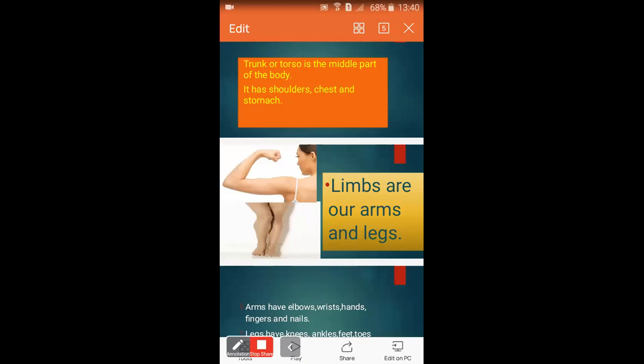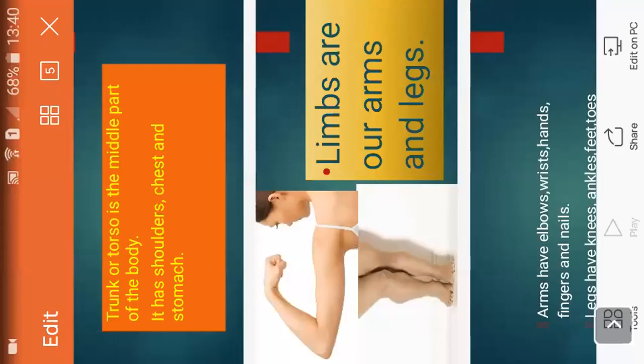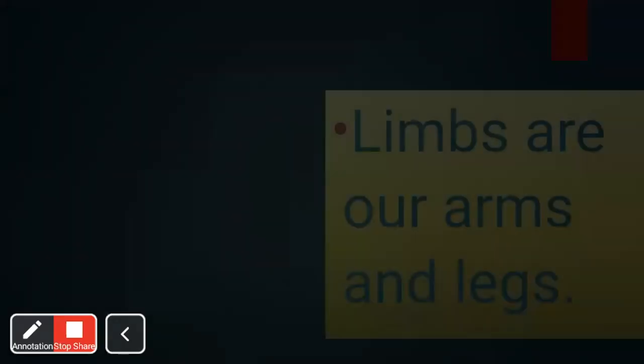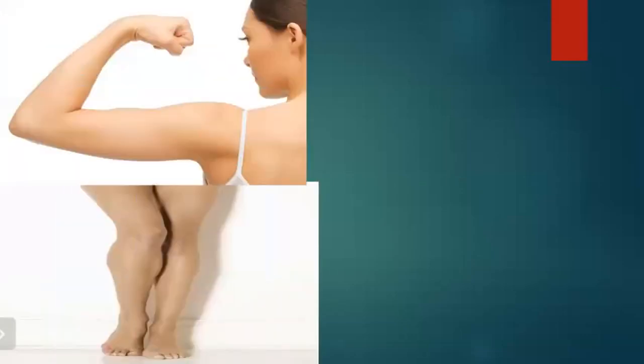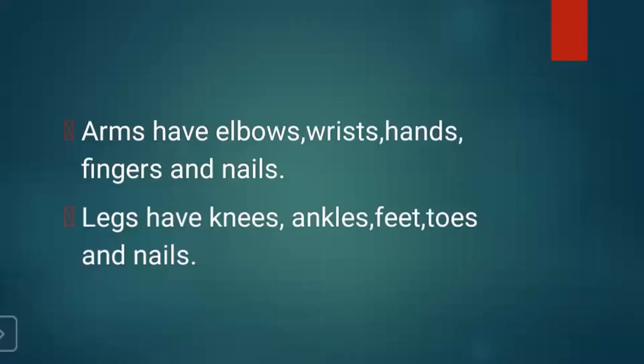See the picture of legs, picture of arms. Arms have elbows, wrists, hands, fingers, and nails. Legs have knees, ankles, feet, toes, and nails.